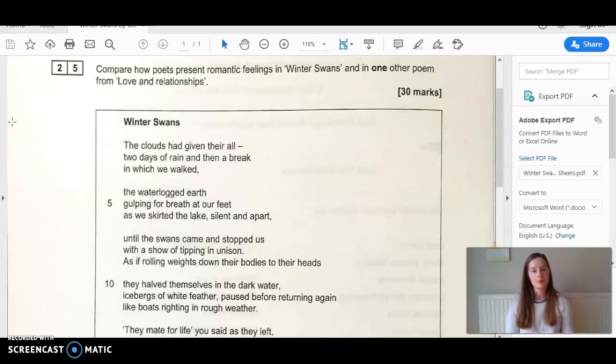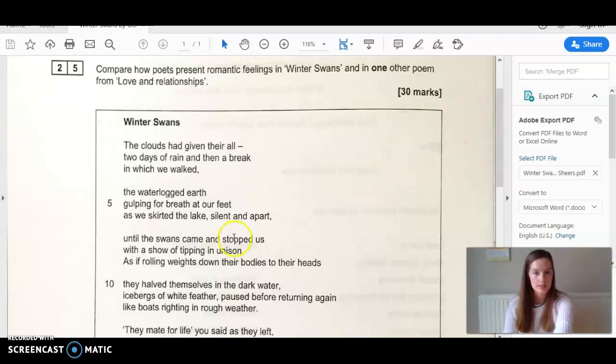For this particular poem and for this particular question, I've chosen to compare Winter Swans with Neutral Tones by Thomas Hardy. The two poems work really well together. They have a lot of similarities. So I think it would be a perfect one to compare with. So now I've familiarised myself with the question, with the poem, I now need to start planning.